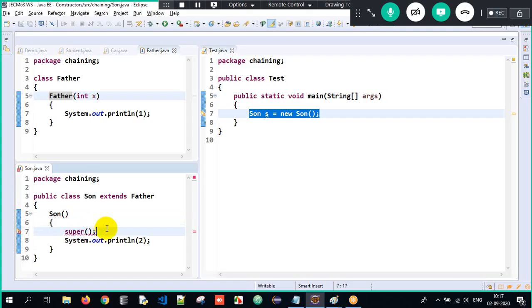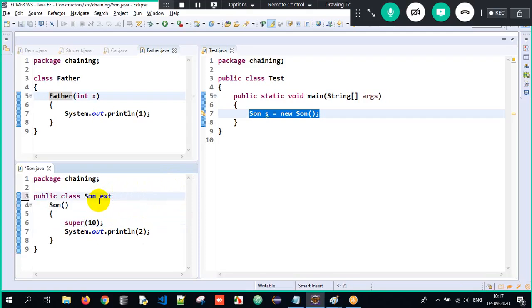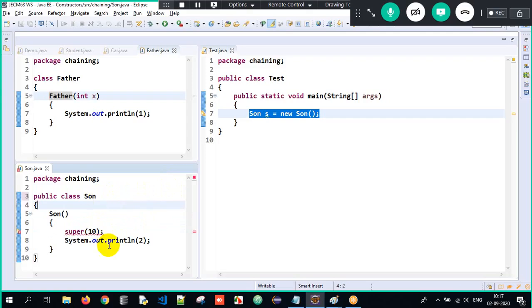Okay, when I tell super of, I am invoking the father class constructor. But I have to pass an integer argument, 10. Now, if I don't have an IS-A relationship over here, look at the error. When I tell super of 10, there is no superclass. Which super of 10, meaning which superclass constructor, will I invoke?